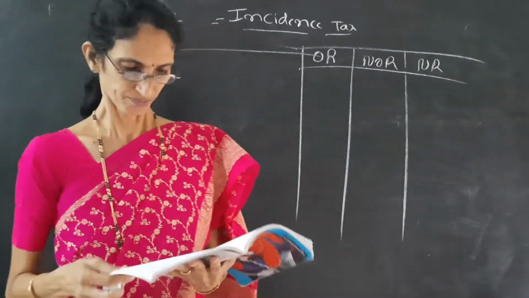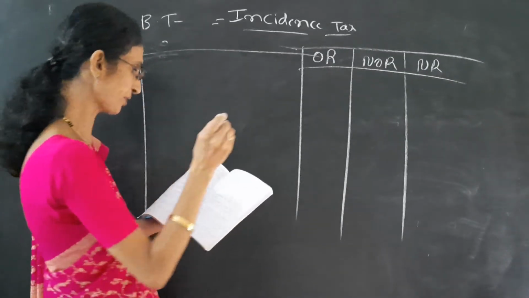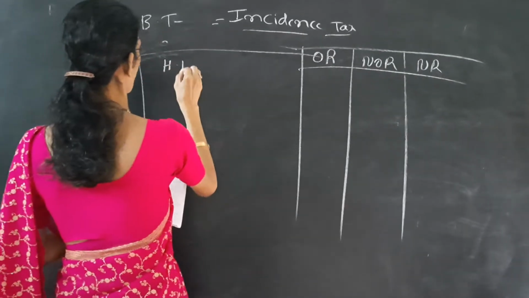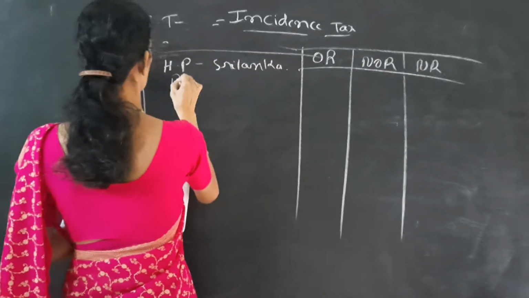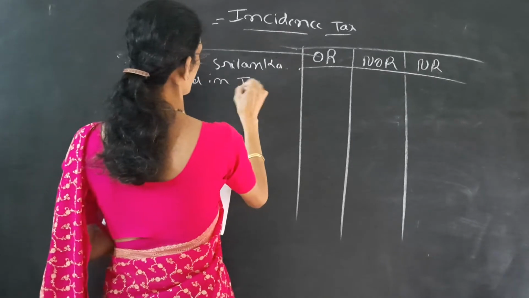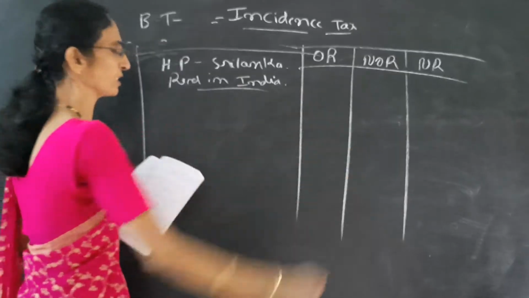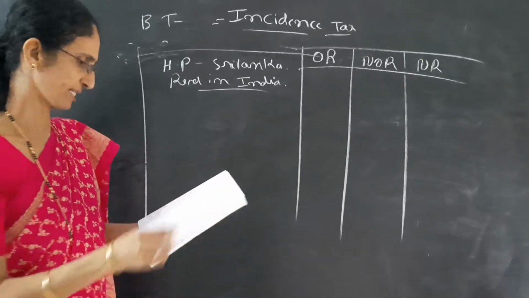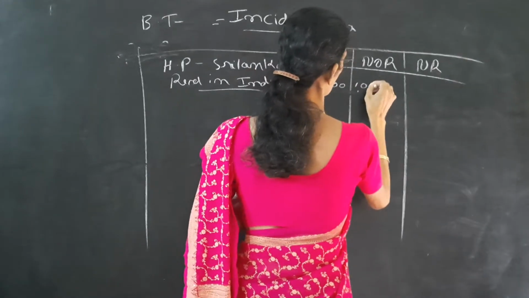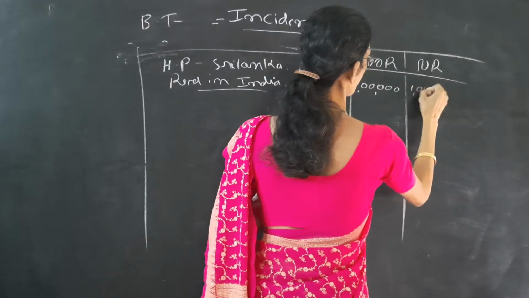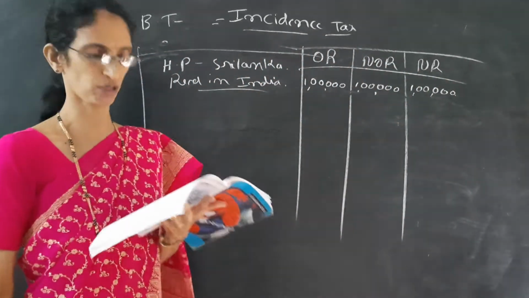First one is income from house property in Sri Lanka received in India. House property in Sri Lanka, but it is clearly given received in India. Now we know the rules and regulations. If it is received in India, then all columns yes, yes, yes. So we have to write in all columns 1 lakh, 1 lakh, 1 lakh. The word received in India means don't see anything, so full amount in 3 columns.